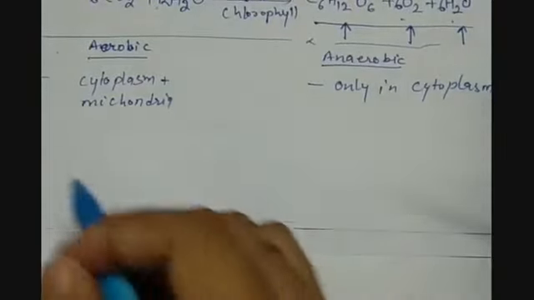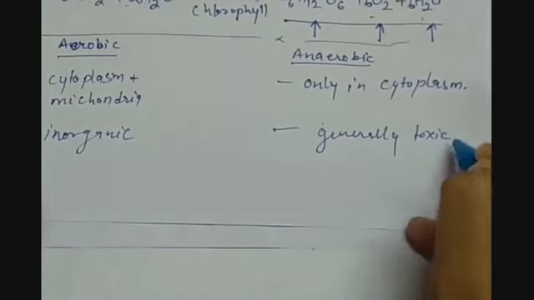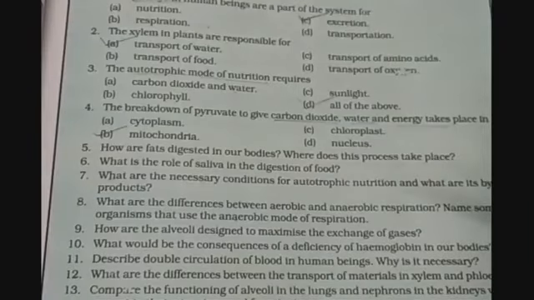One more difference is that here whatever byproducts we obtain are inorganic, so they are less harmful, but here the organic byproducts formed are generally toxic. So these were all the differences between aerobic and anaerobic respiration.